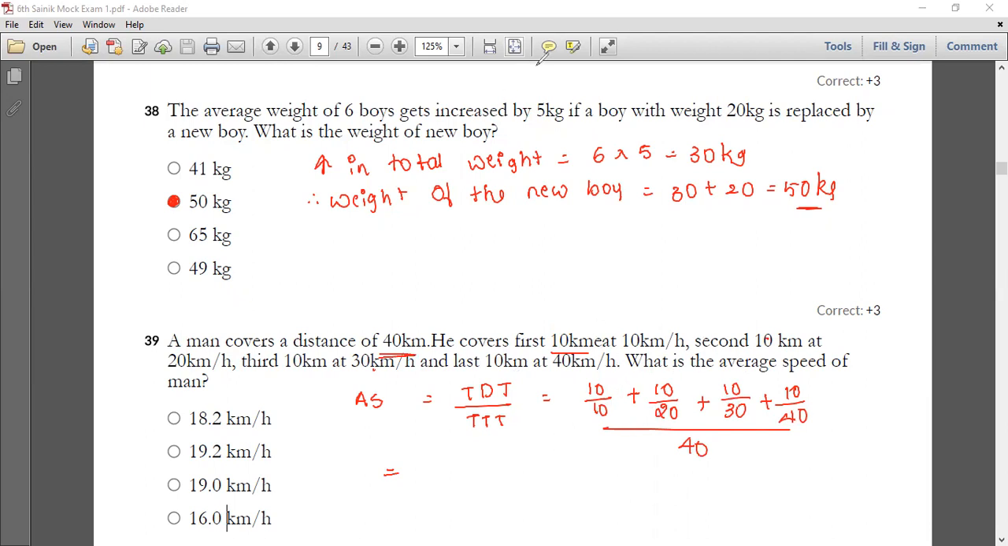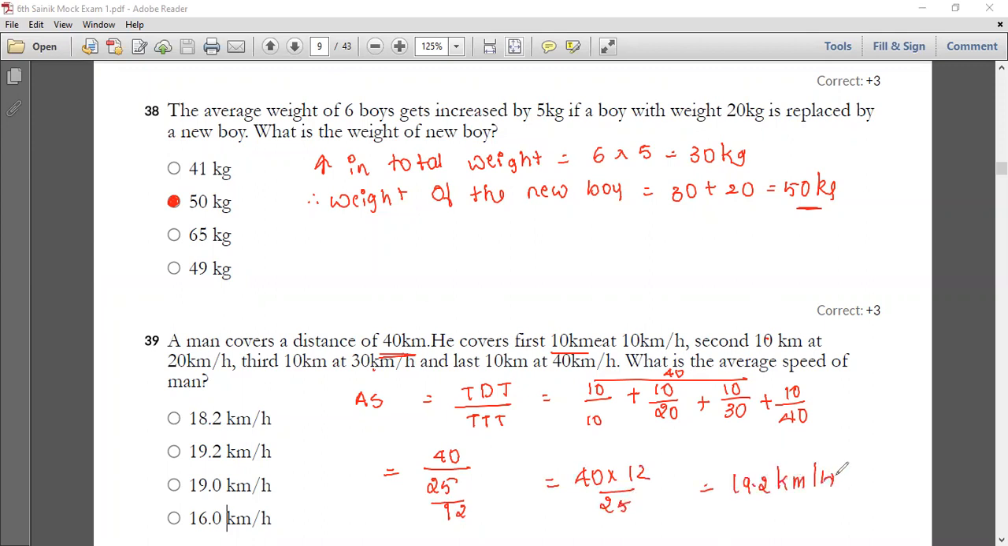You just have to write it inverted. I'll just tell you how to write. See here, 10 by 10. So here 40 divided by, when you substitute all these things, you're going to get 25 by 12, which is equal to 40 into 12 divided by 25. You people are going to get 19.2 kilometers per hour. So your option B is the correct answer, and this is the solution for your 39th question.